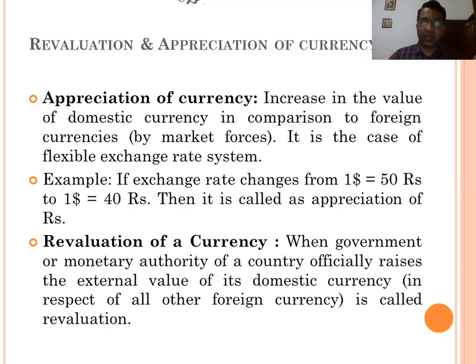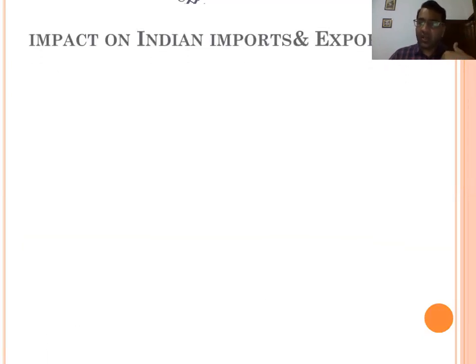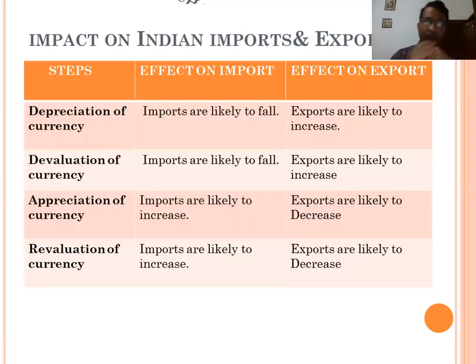Another most important topic is the effect on export and import of the domestic country. Take depreciation of currency. When depreciation arises, the value of domestic currency decreases compared to another country's currency. It means for us now we have to pay more rupees to purchase $1. So import is costly now. So imports are likely to fall due to the depreciation of the currency.